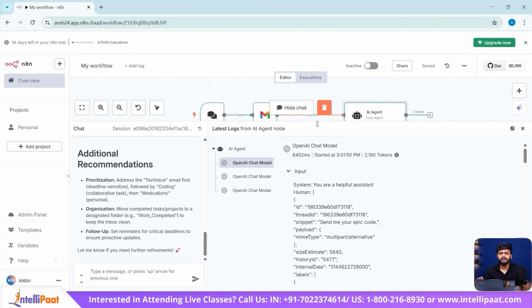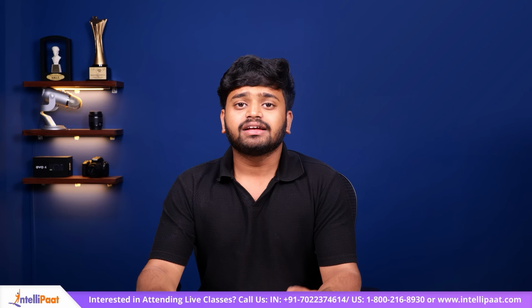Like this, you can create an AI agent and utilize different models such as GPT, Gemini, O3 Mini, etc. and make your work efficient.